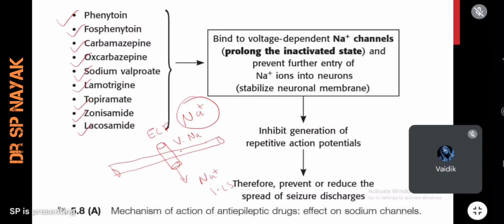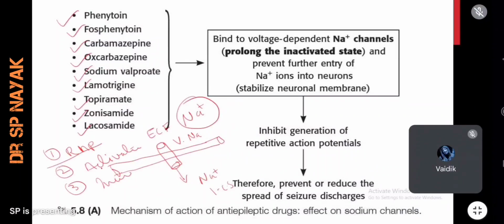See, this voltage gated sodium channel will be experiencing three phases. Number one, the first phase of the sodium channel is resting membrane potential. Second phase is it will be activated. And third phase is it is inactivated. In the first phase it will be in resting membrane potential. In resting position, sodium will neither go in nor come out.